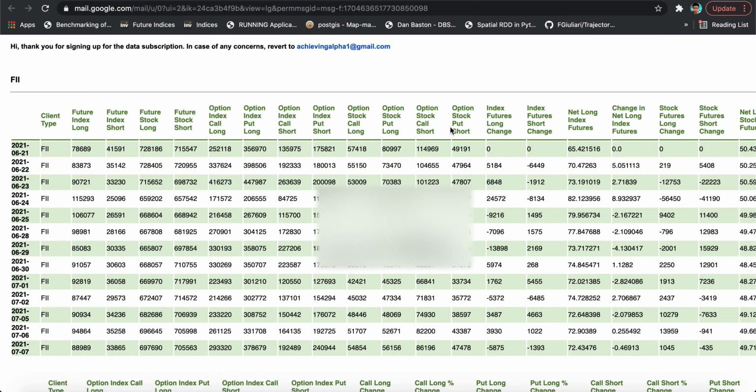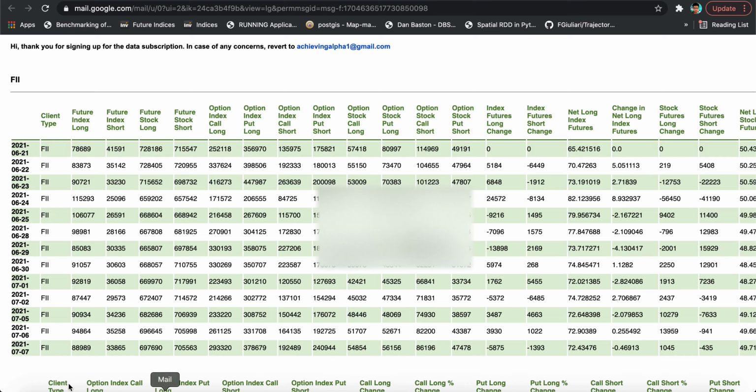Now what we do is compare the number of new long contracts added on index futures in a particular day. You will see that yesterday, on 7th of July, there was a reduction of roughly 5,800 contracts on the long side in the index futures. You can say that this is long unwinding because the longs have been reduced. And again, when there is a reduction in the shorts, you can say that this is short covering. Now there is something known to us as net long position in index futures.